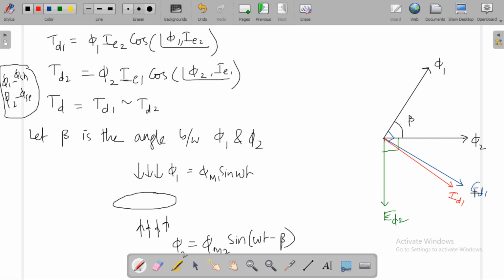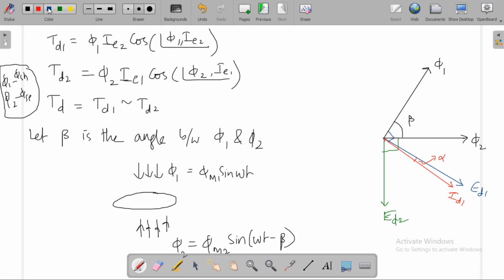ID1 lags ED1 by an angle alpha. This angle will be very small. This angle is alpha because the disk is resistive in nature. Almost they are in phase. They will be in phase because alpha will be very small.